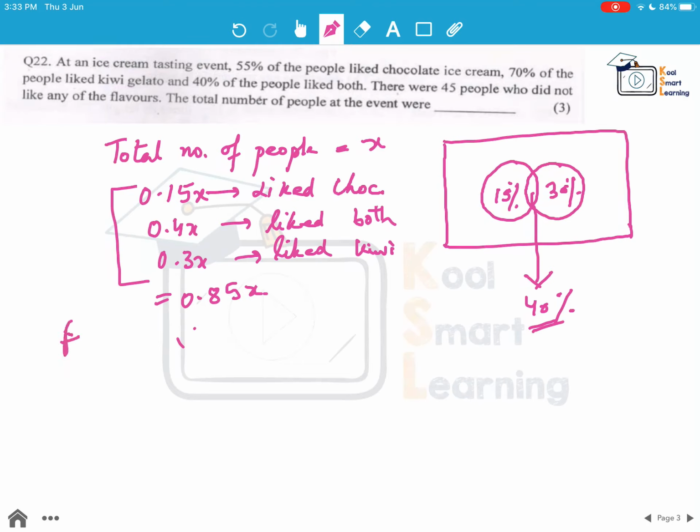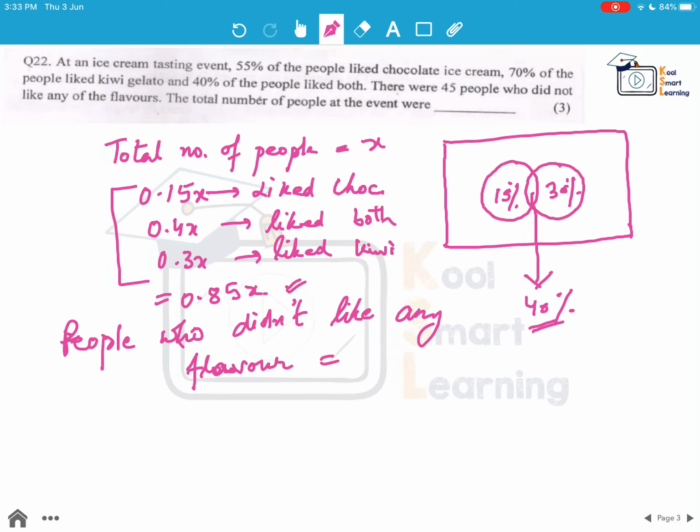So now people who did not like any flavor is x minus 0.85x. So this is 0.15x.